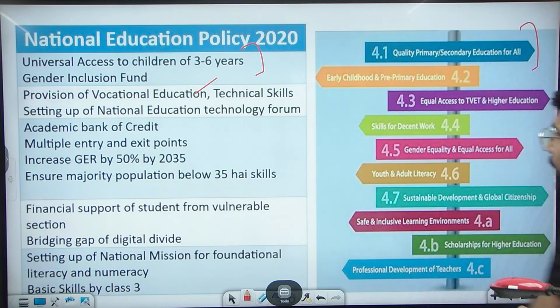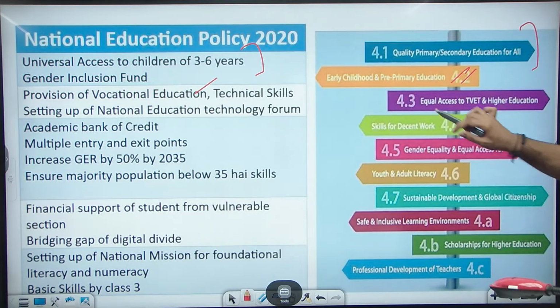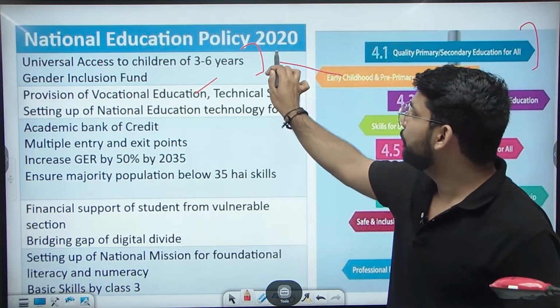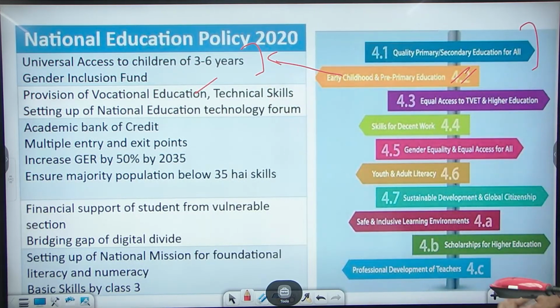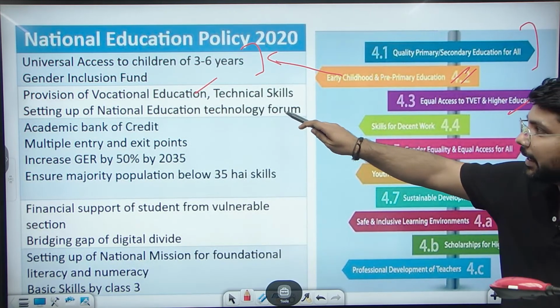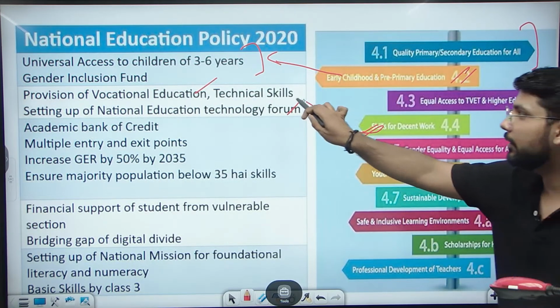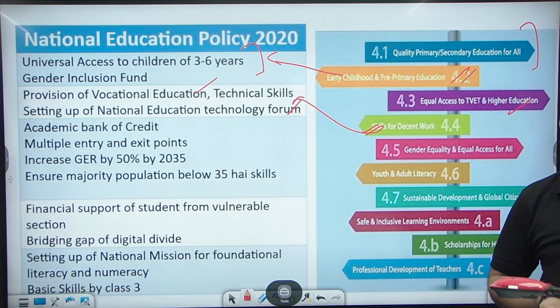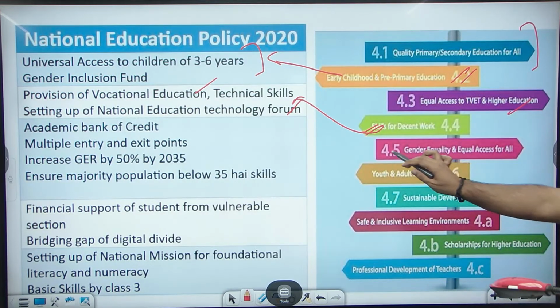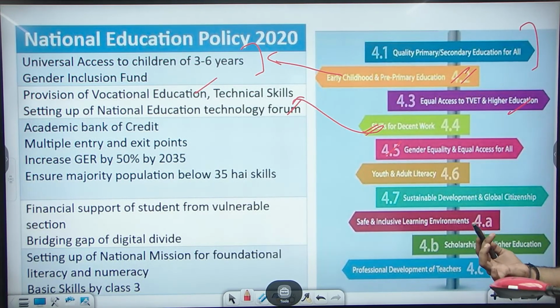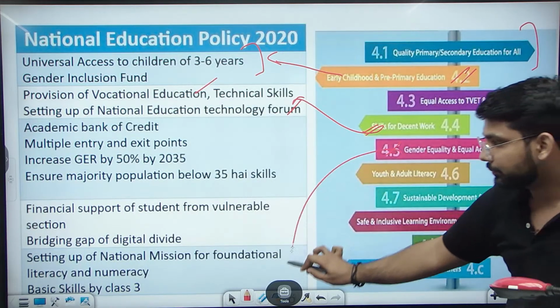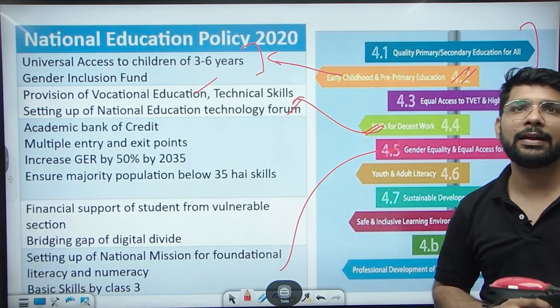If we see the next, early childhood pre-primary education, here we are focusing on pre-primary education also. Equal access to higher education, we are focusing on technical skills and higher education. Skills for decent work, we are focusing on decent skills also. Gender equality and equal access for all, this is also a point here.